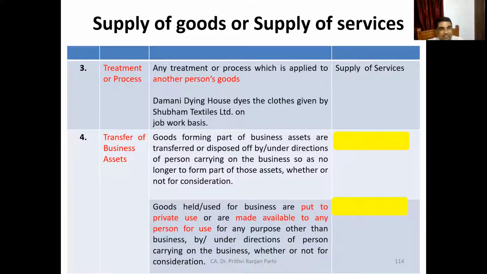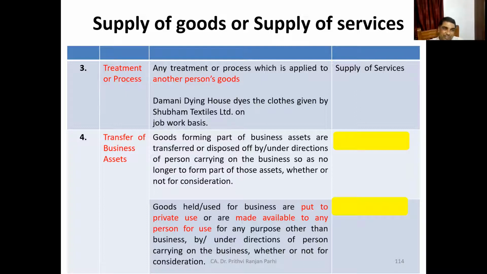Now, friends, you see transfer of business assets. Goods forming a part of business assets are transferred or disposed of by or under direction of a person carrying out the business, so as no longer to form a part of those assets, whether or not for consideration. So let me explain.